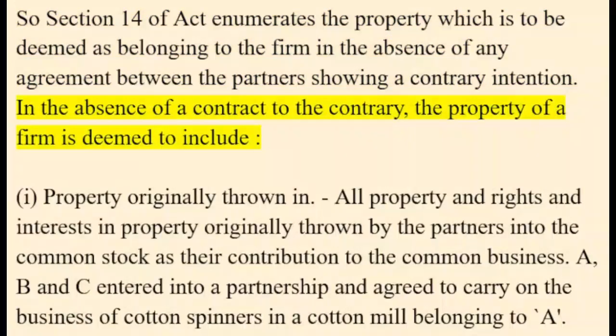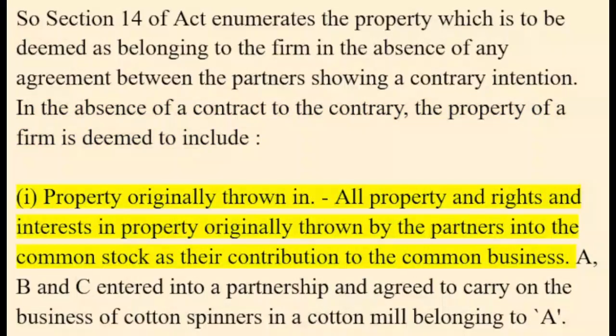In the absence of a contract to the contrary, the property of a firm is deemed to include: I. Property originally thrown in. All property and rights and interests in property originally thrown by the partners into the common stock as their contribution to the common business.